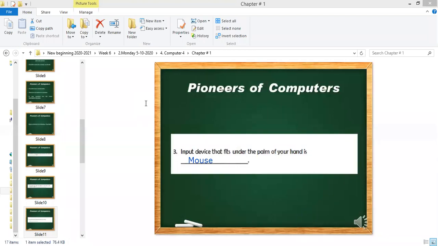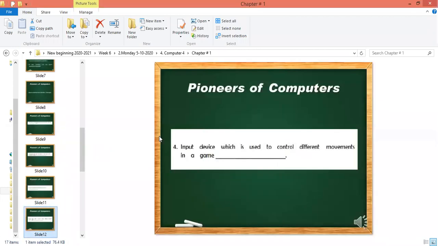Okay, let me clear the screen. Saleh will tell me the answer. Saleh, what is your answer for question number 4? Input device which is used to control different movements in a game. When you play a game, which device is used to control the movements?